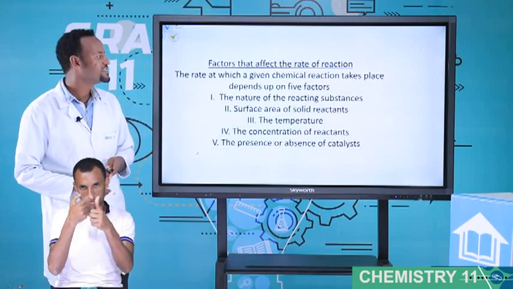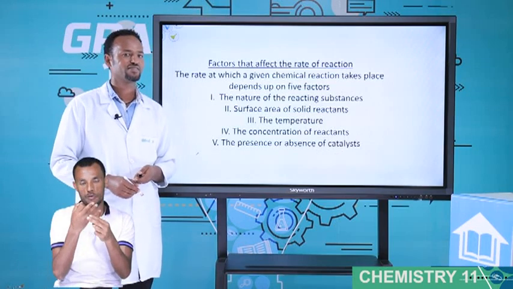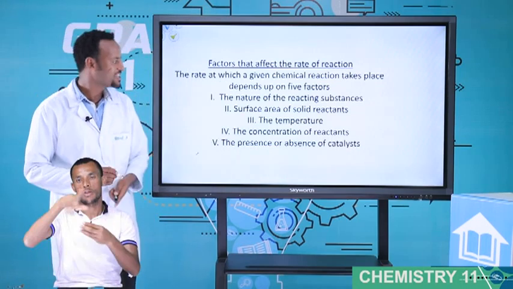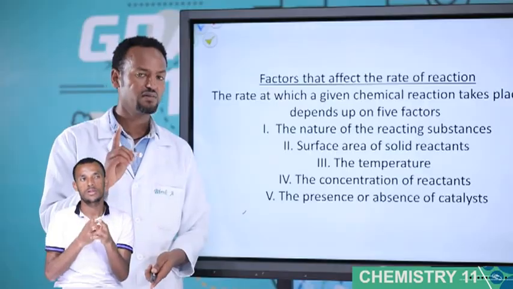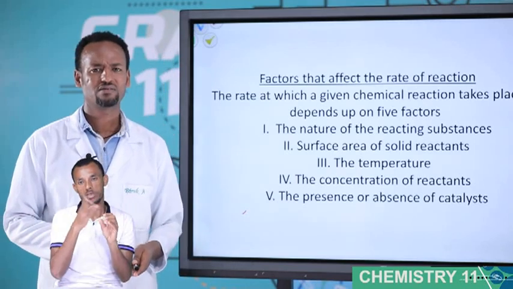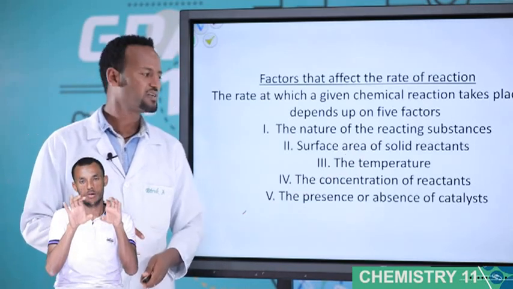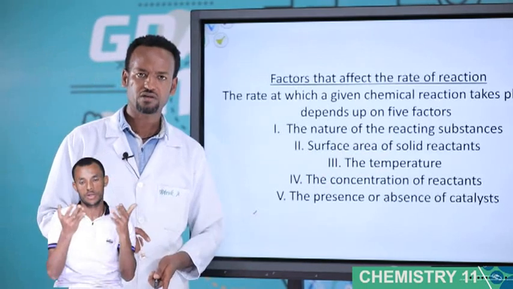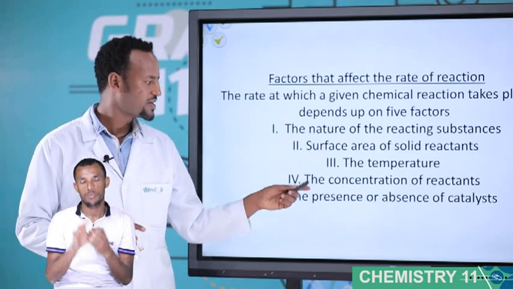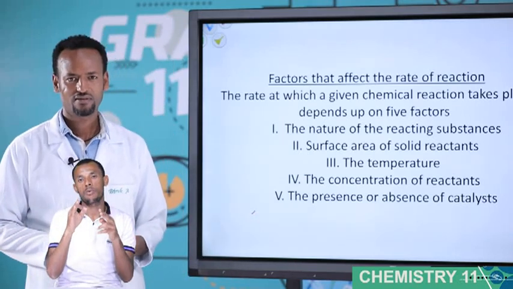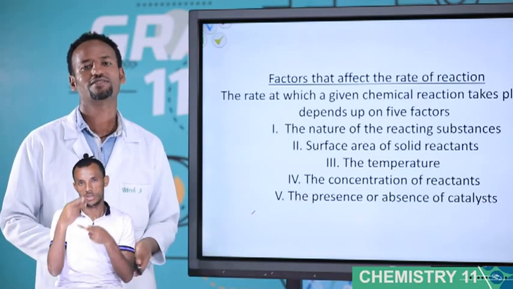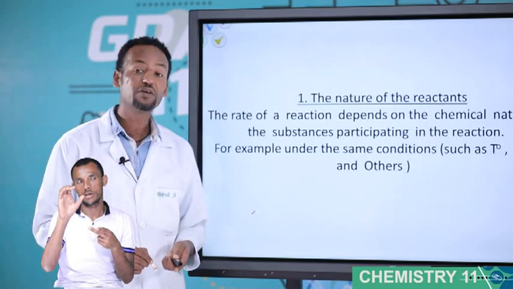The first one is the nature of the reacting species. The second one is surface area of solid reactants. By the way, surface area is important only for solids. Surface area is not important for gases and liquids. Surface area is concerned especially with solid substances. The third one, temperature. Temperature is very important. The fourth one, the concentration of the reactants. And the fifth one is the presence or the absence of a catalyst. You know catalyst.